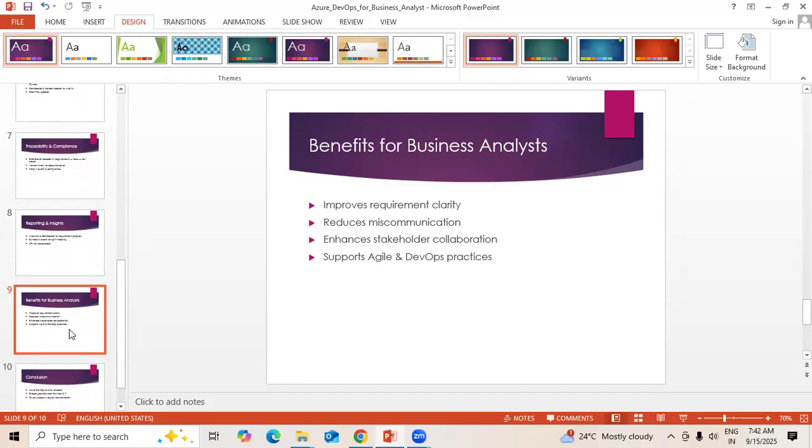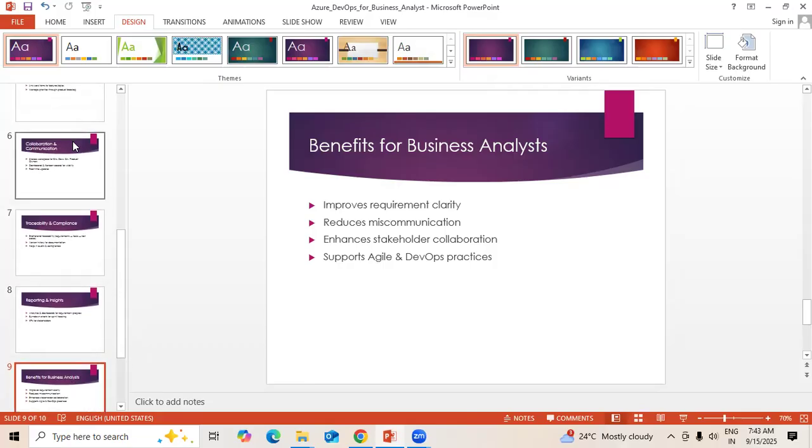Finally, benefits for a business analyst: it improves requirement clarity, what requirements were identified, taken, finalized, and which ones we are moving further with. It also reduces miscommunication among the team, enhances stakeholder collaboration, and supports agile and DevOps team practices. These are the benefits we see when working on Azure DevOps.